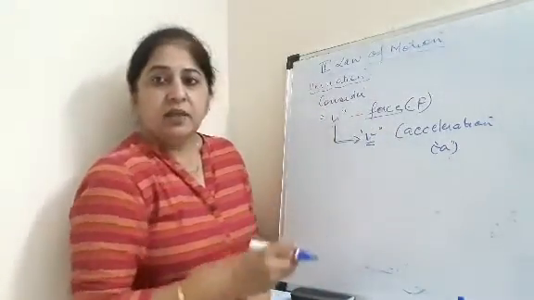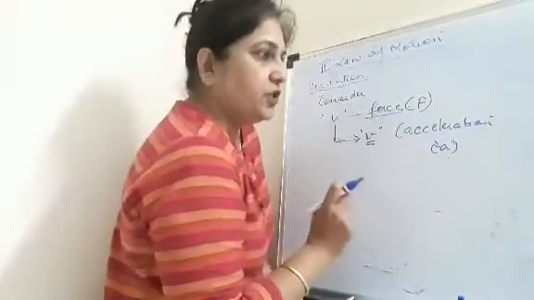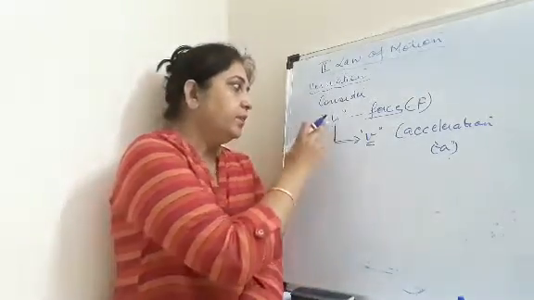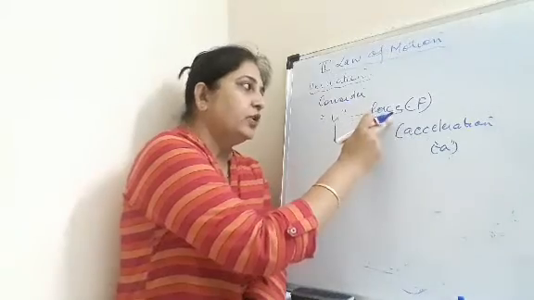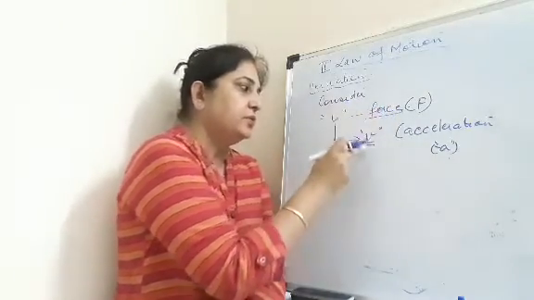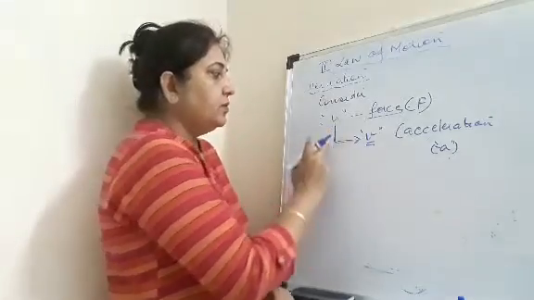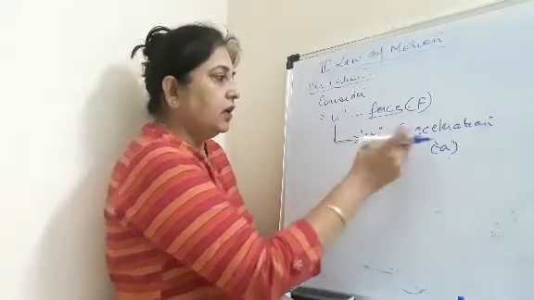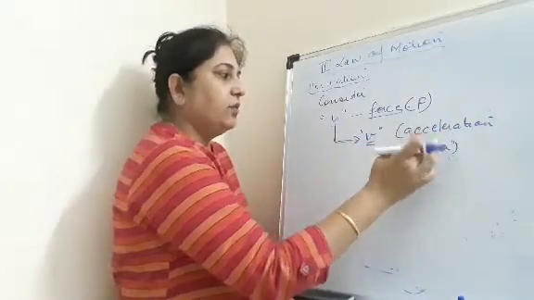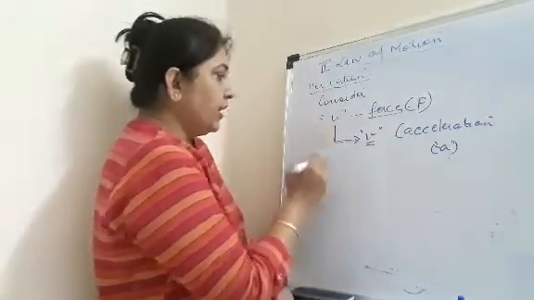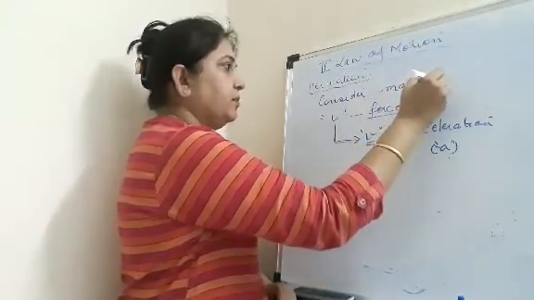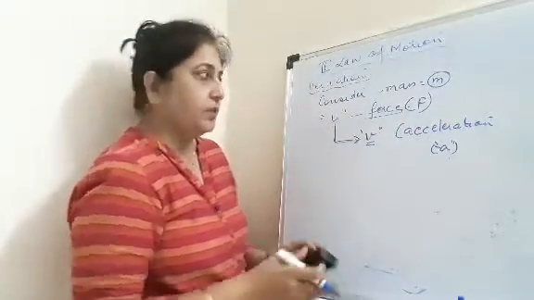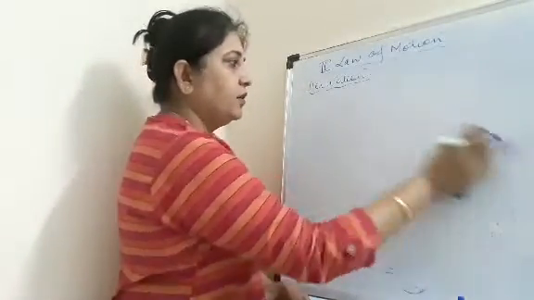So again, we begin the derivation with the introduction, saying that consider a body which is moving with velocity u, right? We apply a force on it, and when the force is applied on the object, what happens? The object changes its velocity, which is shown by v, and when there is a change in velocity, the object acquires acceleration, which is shown by a. And we will also take, let the mass of that object be m. So these are assumptions before starting the derivation. You will write all these statements in your notebook.